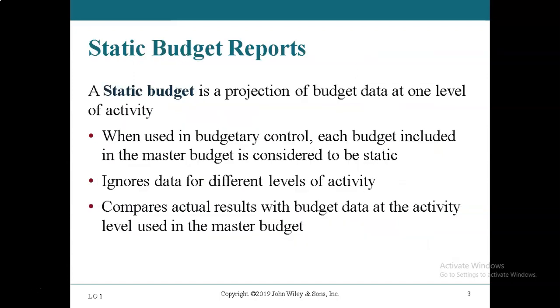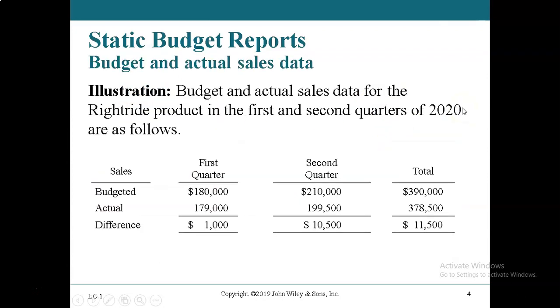Now, the two important budgets that you need to know are the static budget, which we'll discuss here, and the flexible budget, which we'll discuss in just a moment. The static budget is very easy to remember because it is always the first budget you make, and it is only at one level of activity. Here in the notes you can see it says one level of activity. So let's talk about what that means.